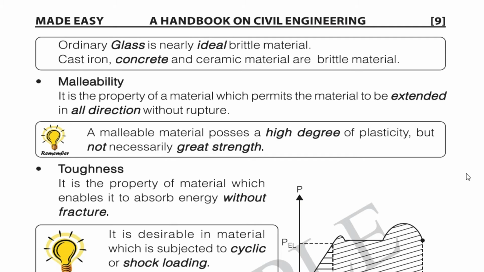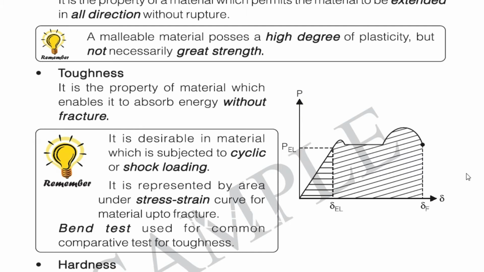Then next we go for toughness. It is a property of a material to absorb energy without fracture. It is desirable in materials which are subjected to cyclic or shock loading. It is represented by the area under the stress strain curve for the material up to fracture. The bend test is commonly used for a comparative test of toughness.